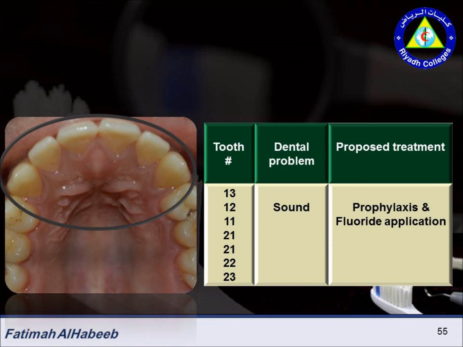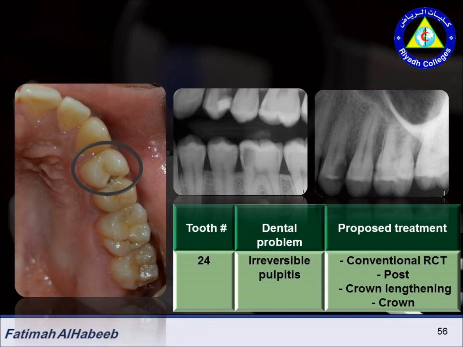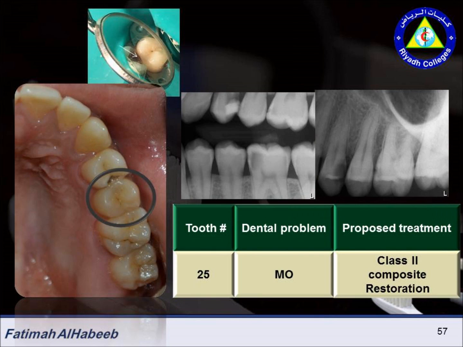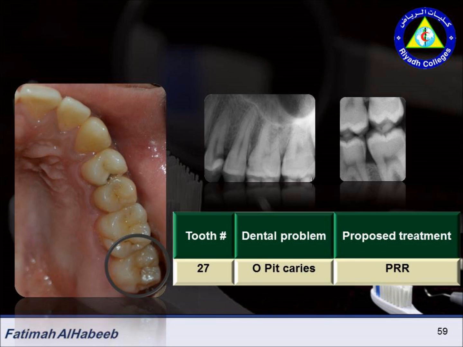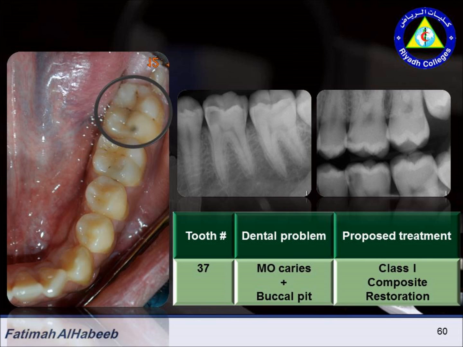The teeth from 1-3 to 2-3 are sound, so prophylaxis and fluoride application. Tooth number 2-4, irreversible pulpitis, proposed treatment: conventional root canal treatment, post, then crown lengthening, then crown. 2-5, MO caries, class 2 composite restoration. 2-6, MO caries with palatal extension, so class 2 composite restoration with palatal extension. 2-7, occlusal pit caries, PRR. 3-7, MO caries with buccal pit, so class 1 composite restoration with buccal pit.